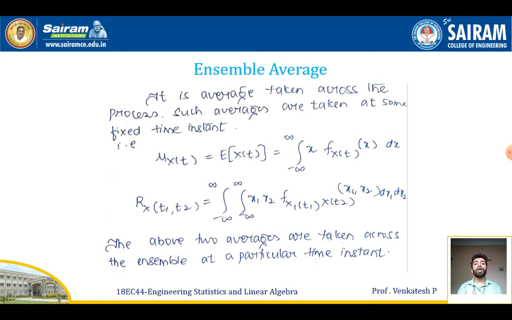That is given by mu x of t is equal to the expectation of x of t, integration from minus infinity to plus infinity, x into f of x of t as a function of x into dx. And the autocorrelation of the two time instants t1 and t2 is given by R x of t1 comma t2 is equal to integration from minus infinity to plus infinity, integration from minus infinity to plus infinity, x1 x2 f of x of t1, x of t2 as a function of x1 comma x2 dx1 dx2. The above two averages are taken across the ensembles at a particular time instant.